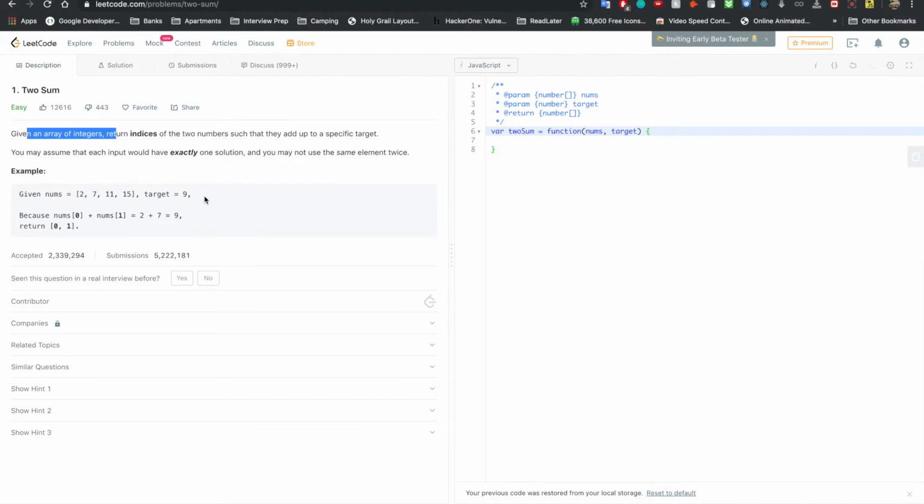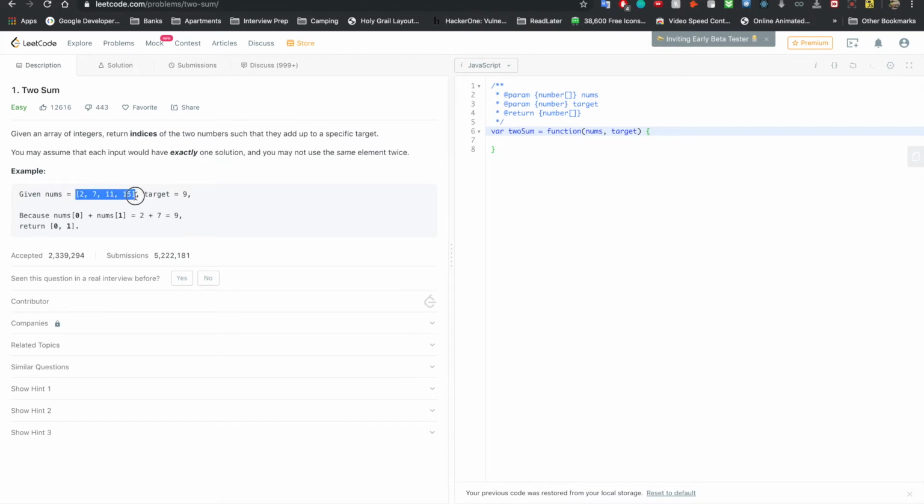That way you can prove to them that you care about these situational things that can break your code, and that you are aware that code can be fragile and it's up to you to make it robust. And if they say, no, we're not sure if it's always going to be integers, it's a chance for you to show how you can incorporate error checking into your code. Usually interviewers are fine with error checking in the form of just if-else statements, where if a value is not a number, then you exit out of the code or give an error code or something like that. But with that said, let's look into this situation particularly.